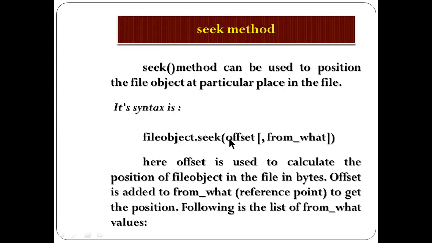If there are, say, 10 characters, from which position you want to retrieve, that offset or from-what you have to mention. I'll show you a program also.